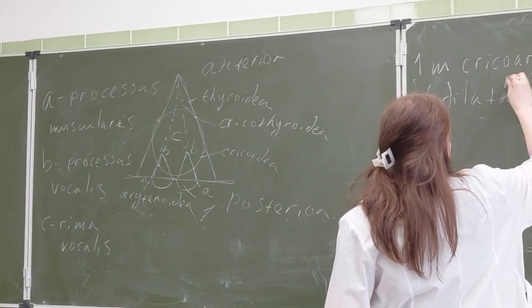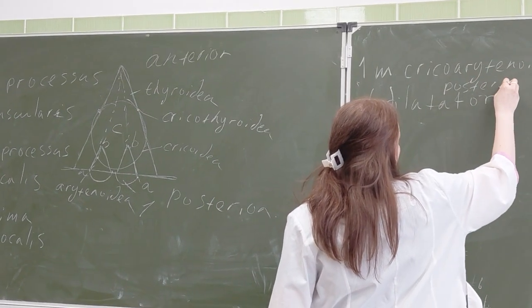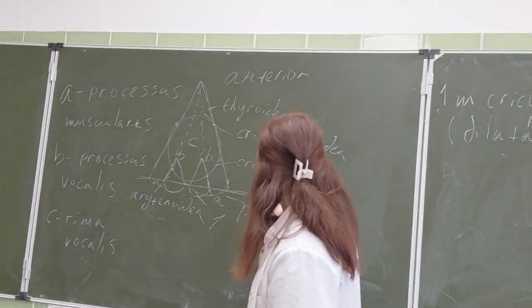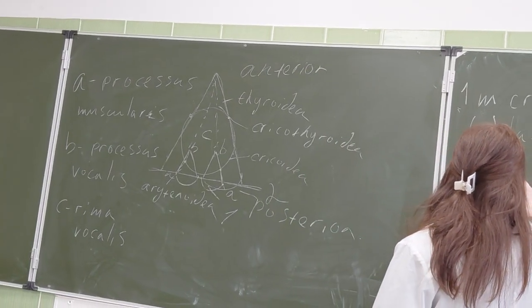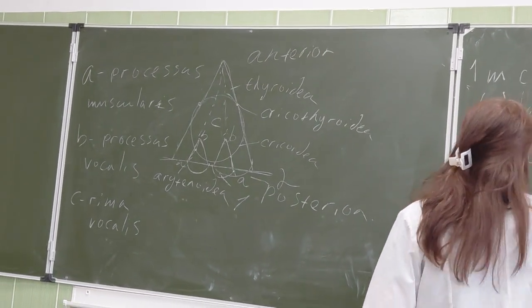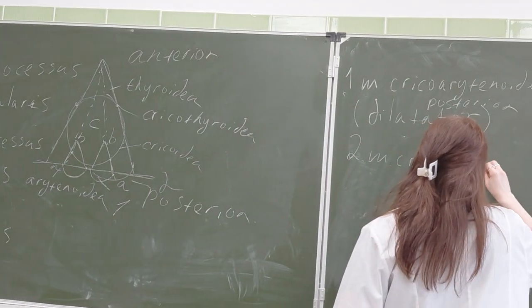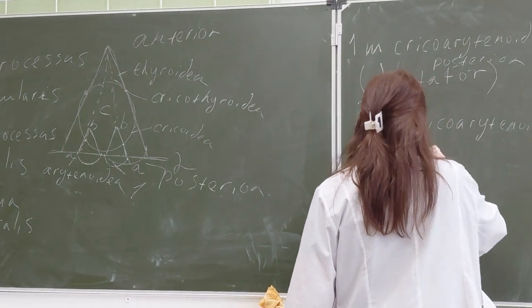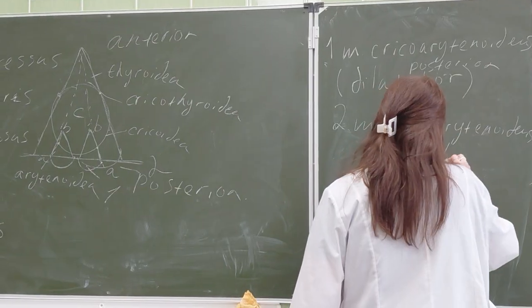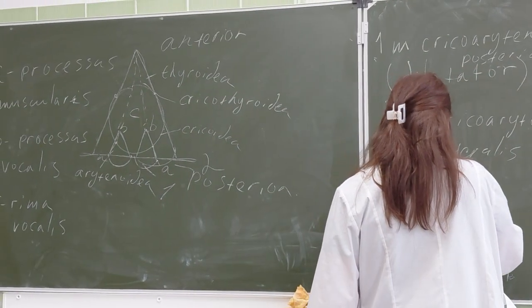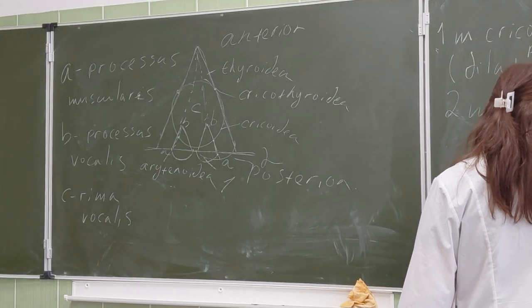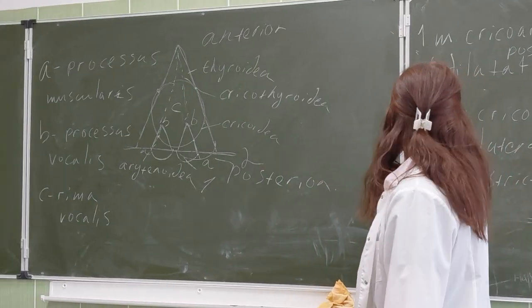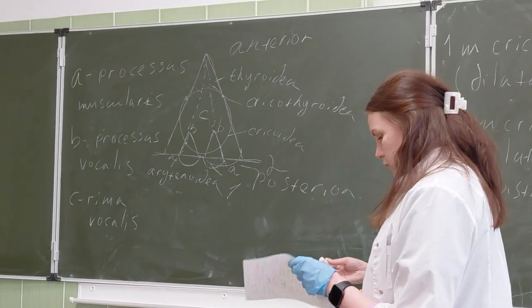The next muscle is musculus cricoarytenoideus. This one is posterior, dilatator, and we have the lateral one. This is posterior and this is lateral: musculus cricoarytenoideus lateralis. This muscle is a constrictor. What does constrictor mean? Narrowing the gap.